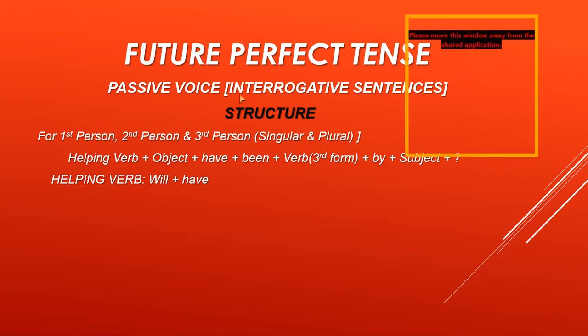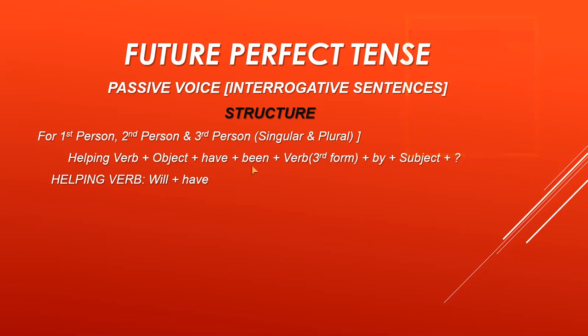Now for passive voice, I am showing you the interrogative sentences structure for first person, second person, and third person, singular and plural. For I, we, you, and for he, she, and they, we have the same structure. Helping verb plus object plus have plus been plus verb third form plus by plus subject.